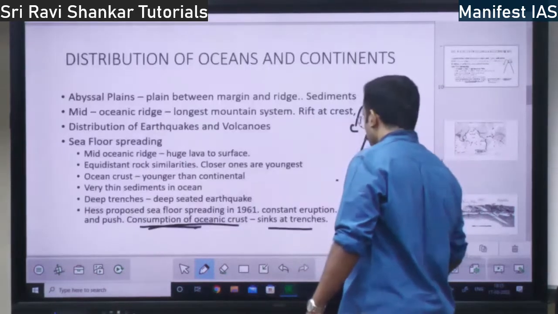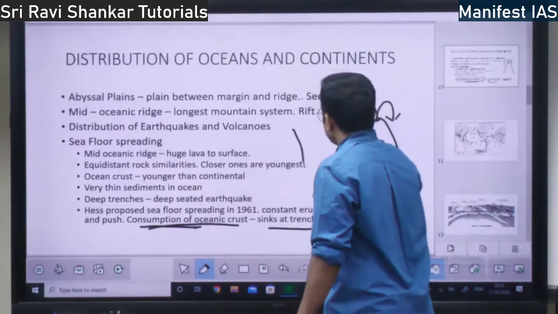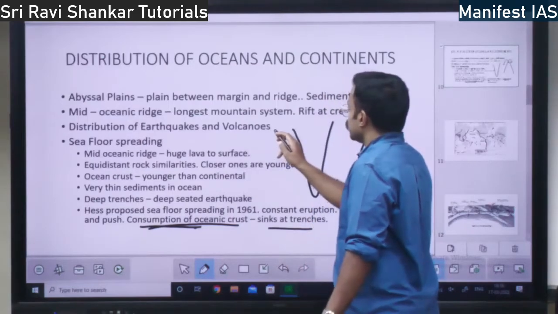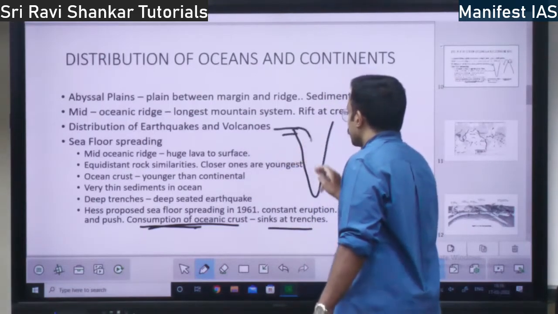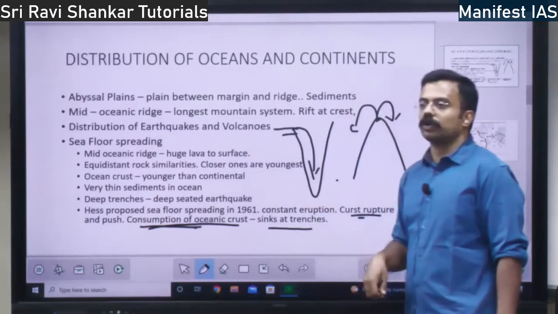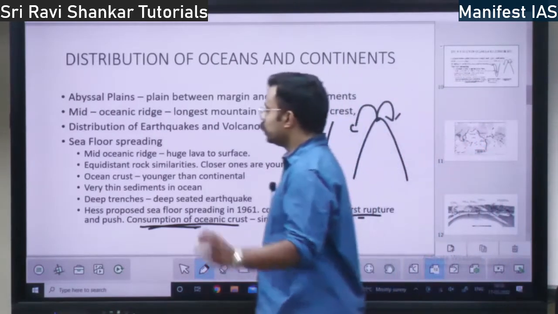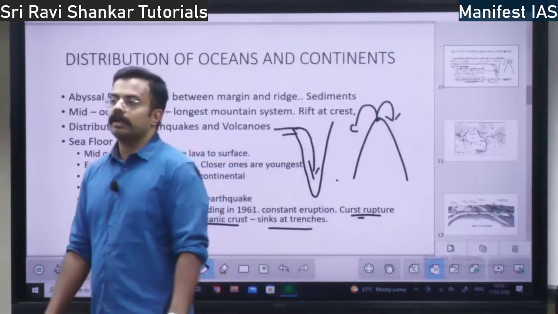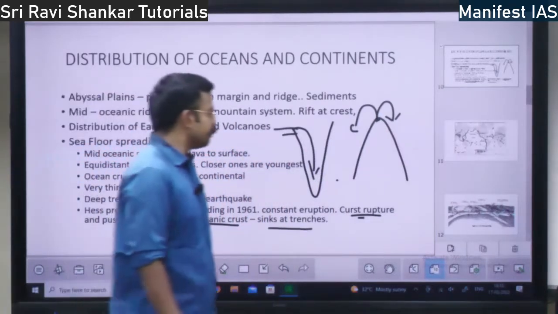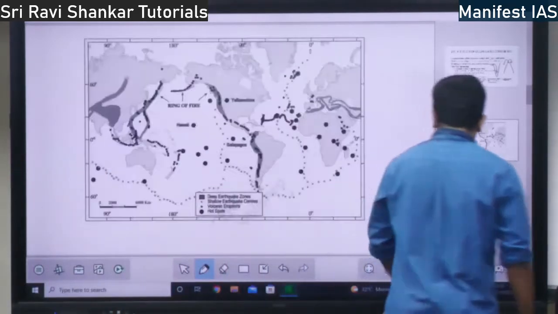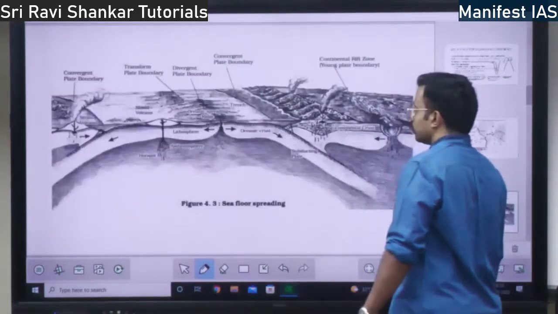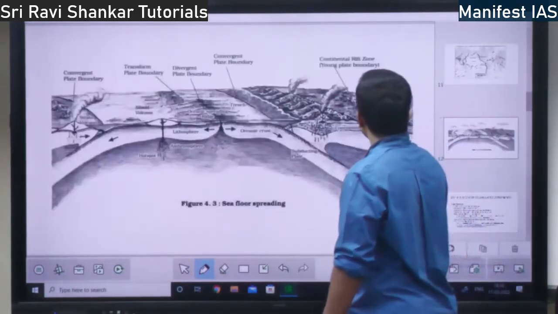So trenches means deep valleys. So what happens when the crust is moving? It will sink within the trenches also. Not only below the continents, but also in the trenches the crust will sink. Right? This is the concept of sea floor spreading. Okay, if there is anything I should explain here.